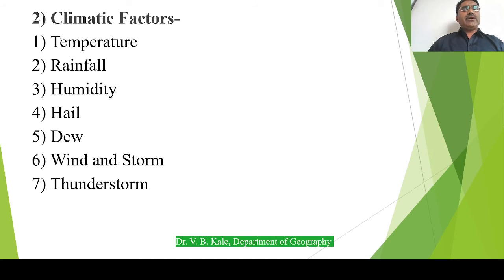The next factor is climatic factors. As we know, most crops are very sensitive to the climate, and climate is a very important thing which directly affects the overall production of any crop. It may be flowers, fruits, or crops like cereals, grains and fodder. But which specific factors affect overall agriculture, we have to see. First one is temperature.